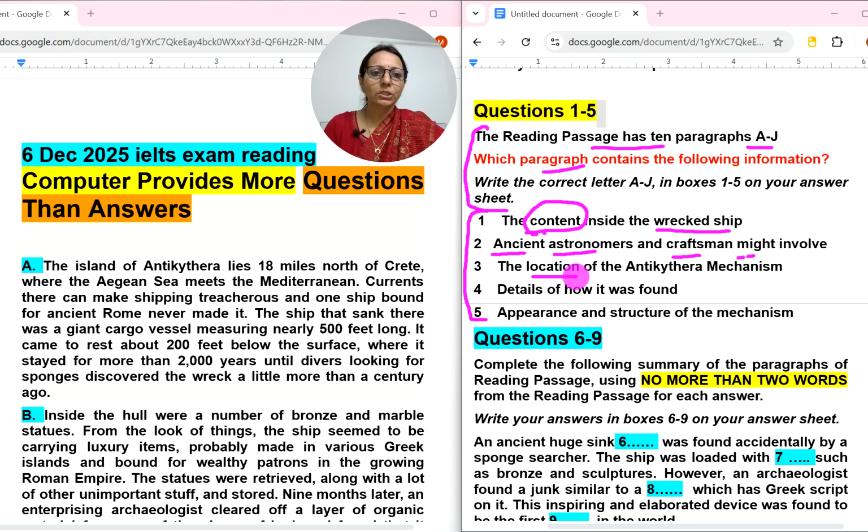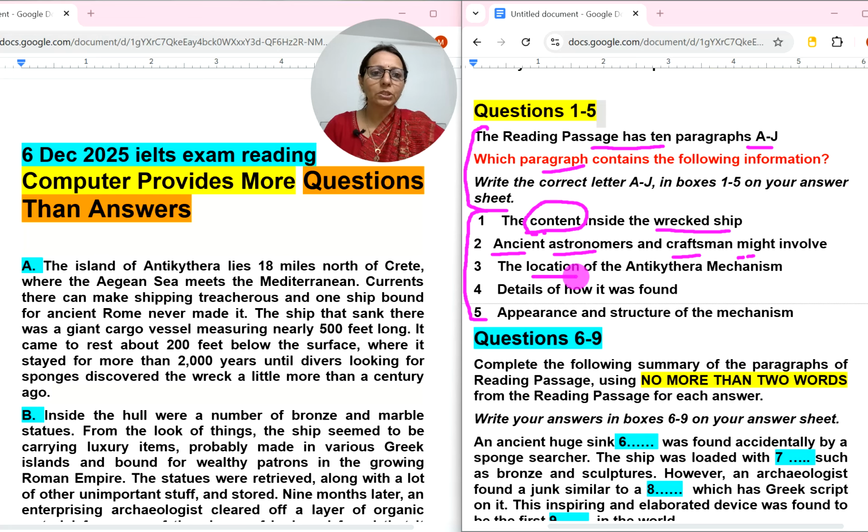Third is the location of the Antikythera mechanism. Next is details of how it was found, some description of how it was found. Then the appearance and structure of the mechanism, meaning how it looks, and the structure of the mechanism. Somewhere it will be like that.